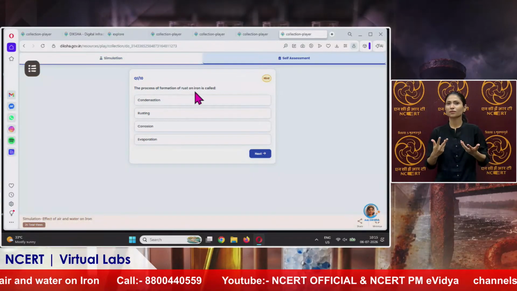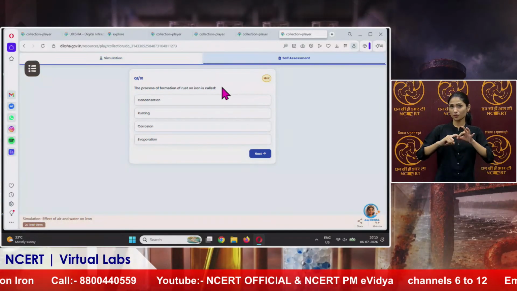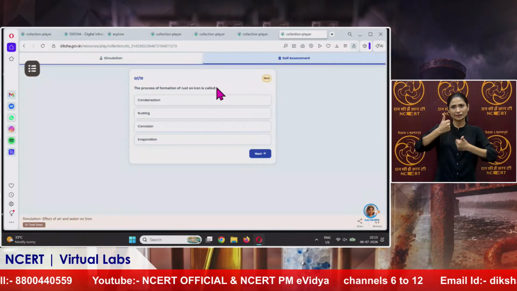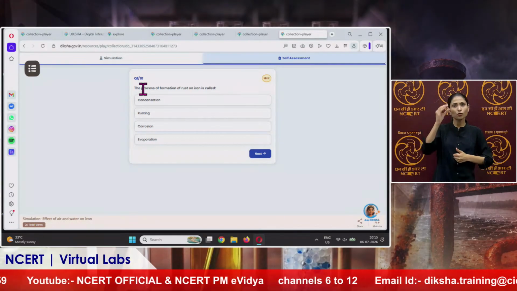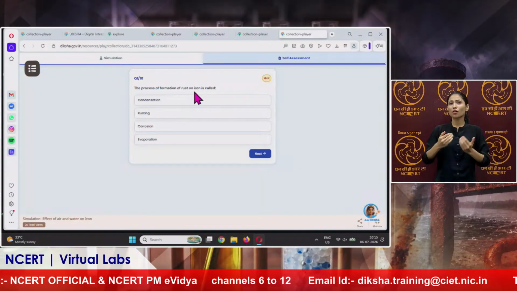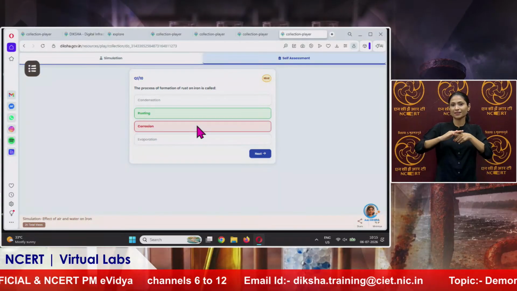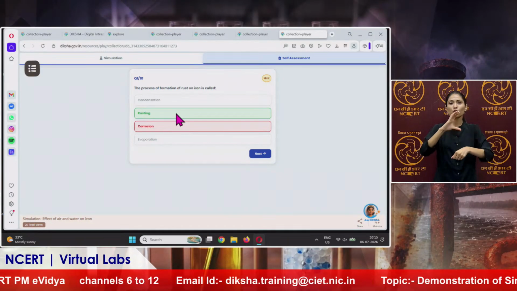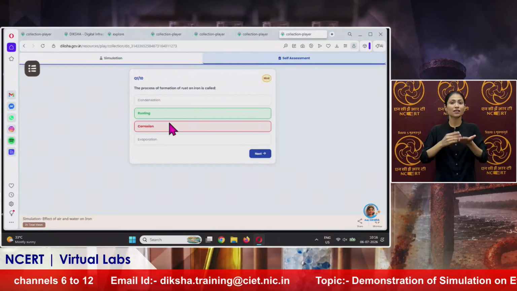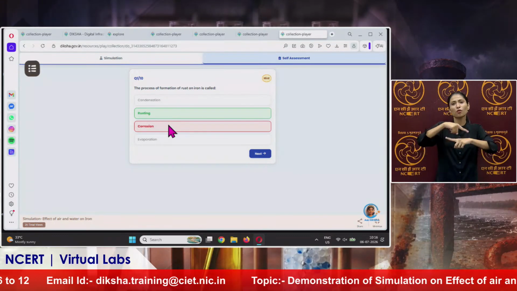Now these are the questions available to check ourselves how well we understand this concept. The question is, the process of formation of rust on iron is called corrosion. No, it is rusting, because we understand through the theory that the process is called rusting. Rusting is a part of corrosion.